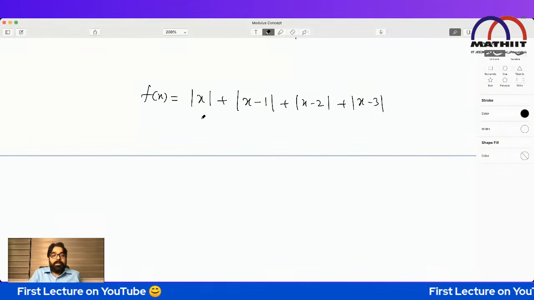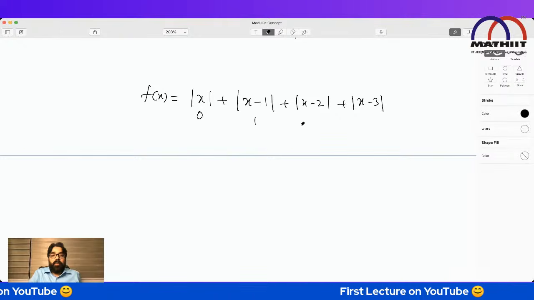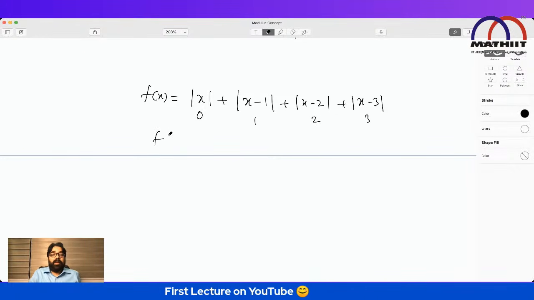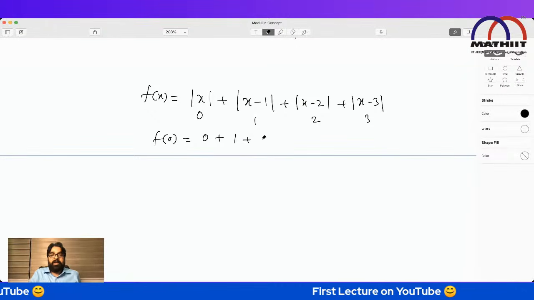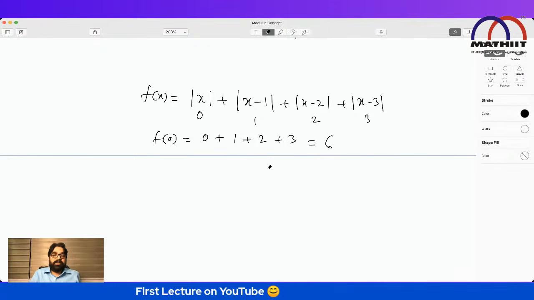Think: when this will be 0, add 0. When this will be 0, 1. When this will be 0, 2. When this will be 0, add 3. So what is F of 0? F of 0 will be 0 plus 1 plus 2 plus 3, because 0 minus 2 is 2 in mod. That is 6.